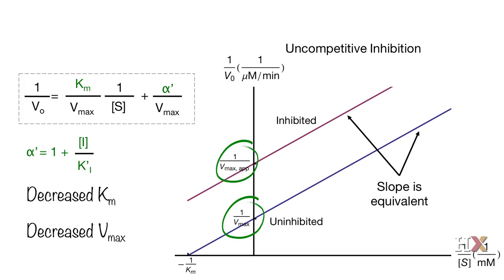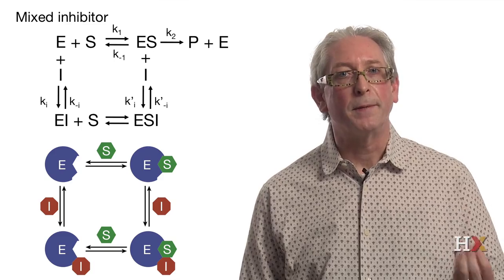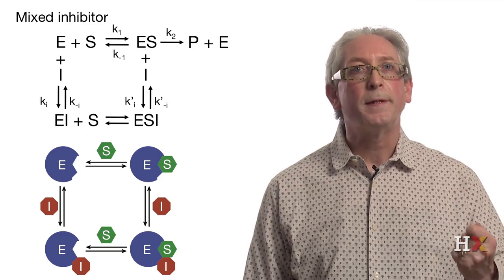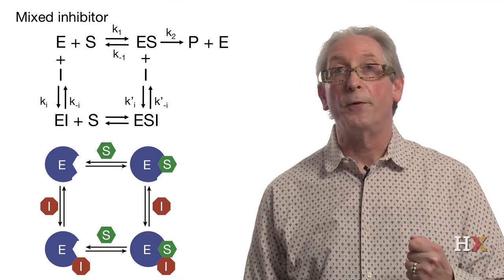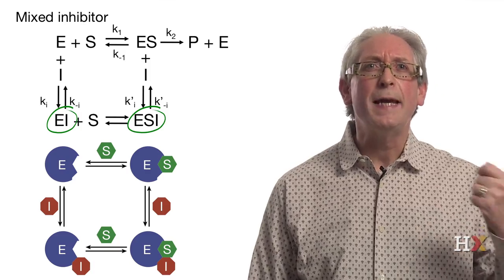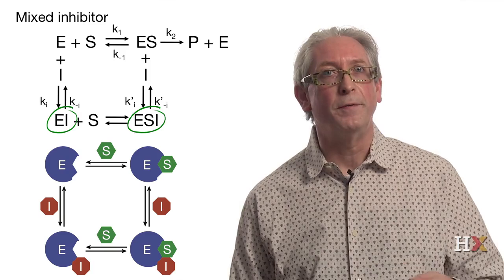The last category of inhibitors that we will discuss are called mixed inhibitors. These inhibitors can bind to both the enzyme-substrate complex and a free enzyme. So in a way, they are a combination of competitive and uncompetitive inhibitors.